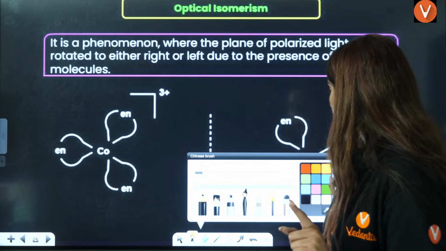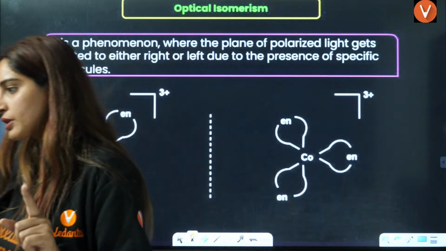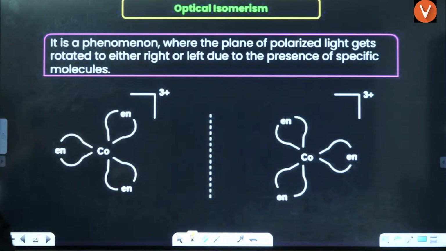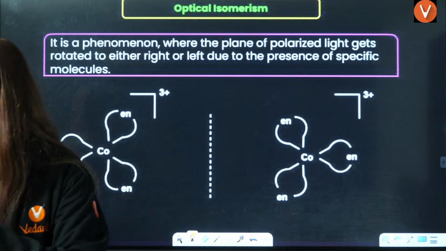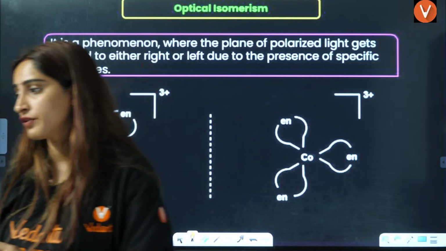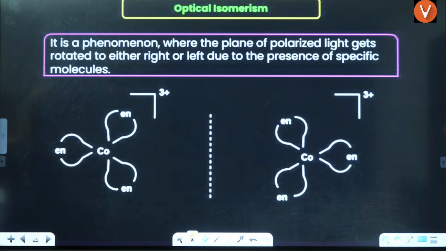Now let's talk about optical isomer, right? Let's talk about optical isomer. Till here, if there is any confusion, then let me know in the comment section.